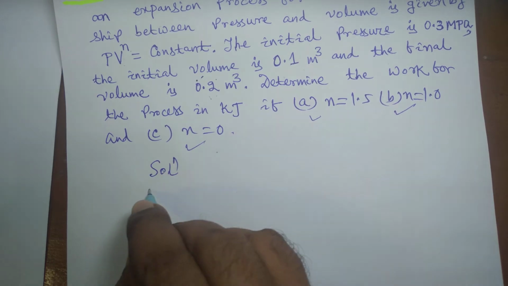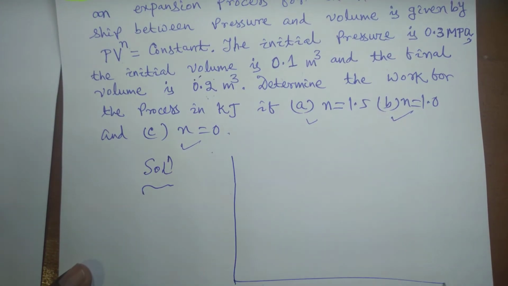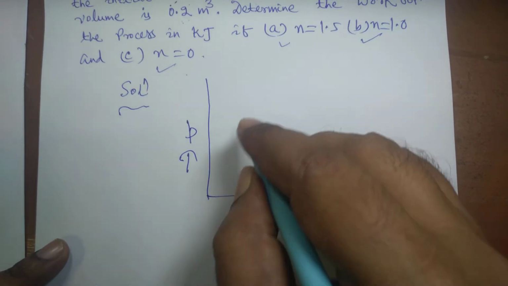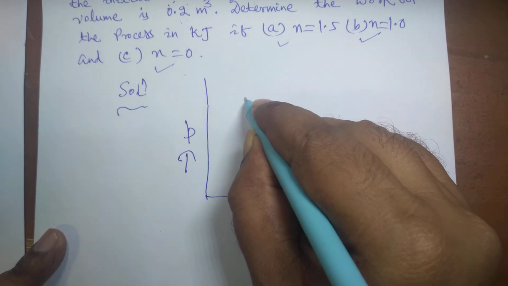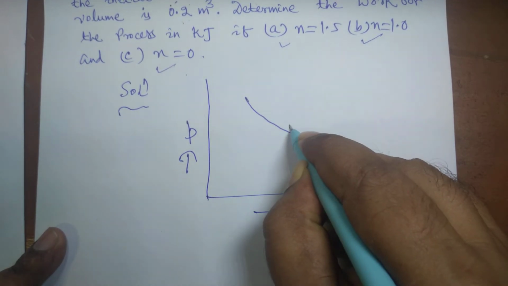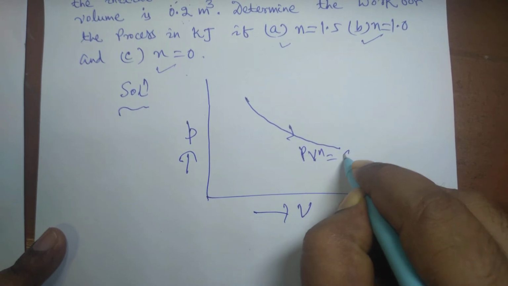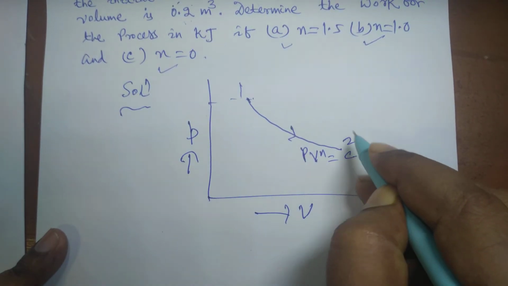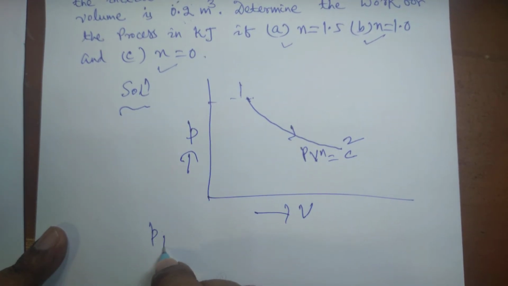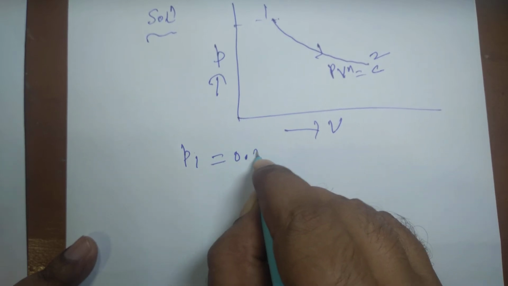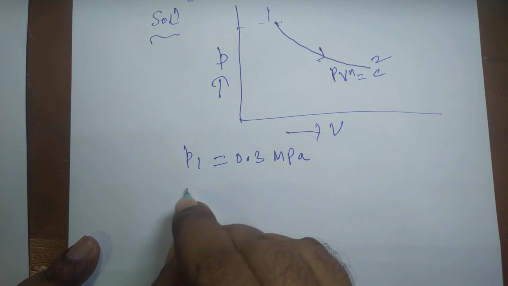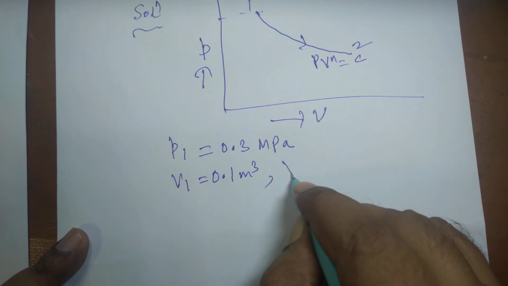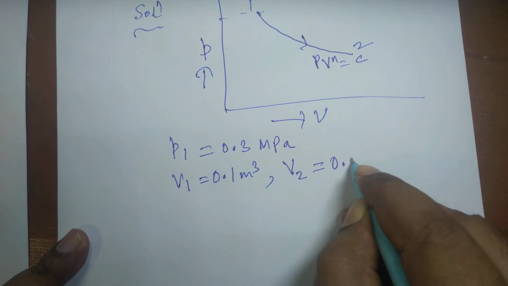Now to solve this question. In this question, what are the data given? First I will write down, this is pressure, this is volume, PV to the power n equal to constant. Suppose the process is PV to the power n equal to constant, and the initial state is 1, this is 2. Initial pressure P1 equal to 0.3 megapascal, V1 is 0.1 meter cube and V2, final volume, is 0.2 meter cube.